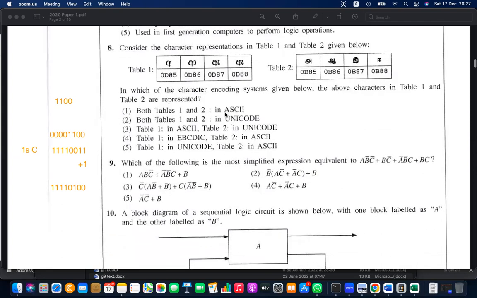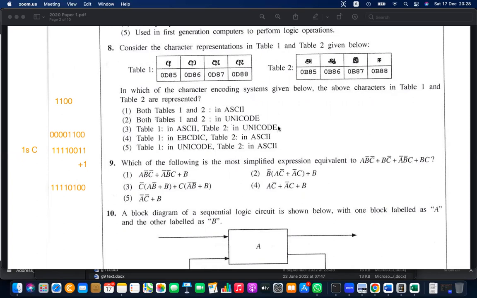Consider the characters represented in table A and B below, and which of the character encoding systems given below represent the characters in table 1 and table 2. You can see it's like hexadecimal. How many bits? Just count. There are 4 hexadecimal digits. 1 hexadecimal digit is 4 bits. So 4, 4, 4, 4. It is 8, then 12, 16. 16 is possible. ASCII supports only 7. Unicode supports 16 and 32 versions.